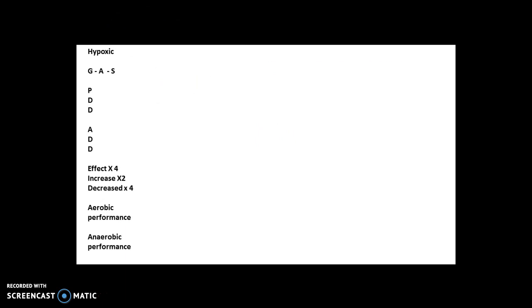So hypoxic then, what is it? Conditions at altitude are termed hypoxic. This means there's a reduced partial pressure of oxygen in the atmospheric air. Now, this can have effects initially. I might just think of this concept here. If you ever go to altitude, because of this, you are gasping for air, and you're gasping like crazy.